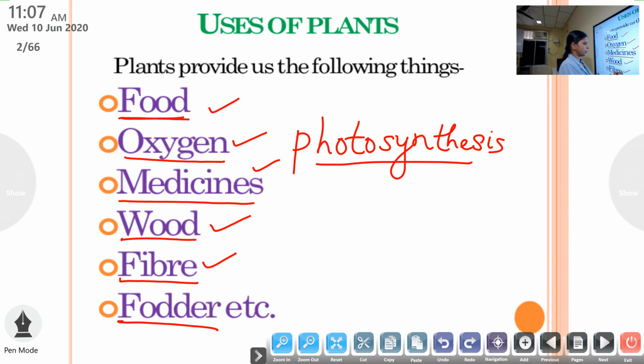It is the feeding material which is given to animals, cattle like a cow, bull, etc. Okay, have you understood all these things? I repeat, which are the useful materials that we get from plants? One, food. Second one, oxygen. Third one, medicines. Fourth one, wood. Fifth one, fiber. Then fodder, etc. Okay, next.